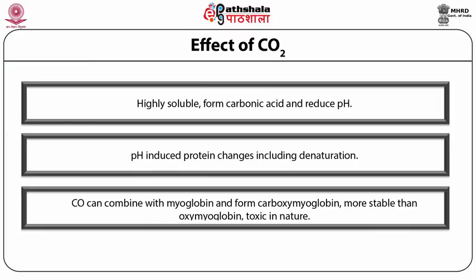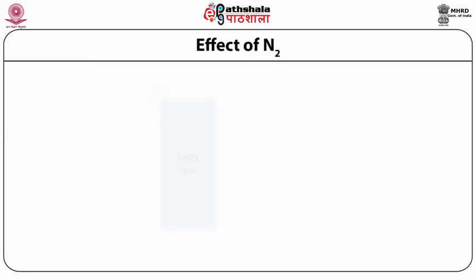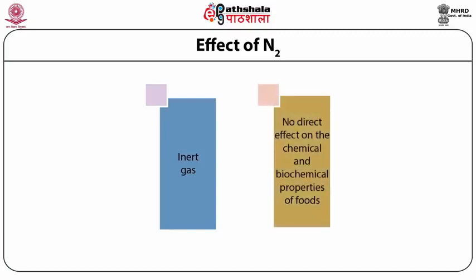This compound is much more stable than oxymyoglobin and is one of the reasons why carbon monoxide is toxic. Carbon monoxide also retards fat oxidation and the formation of metmyoglobin. Currently, carbon monoxide is not approved for use in MAP. Nitrogen is inert and has no direct effect on the chemical and biochemical properties of foods.